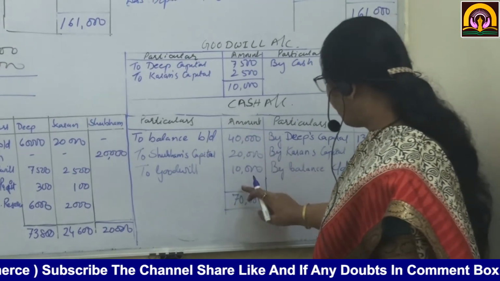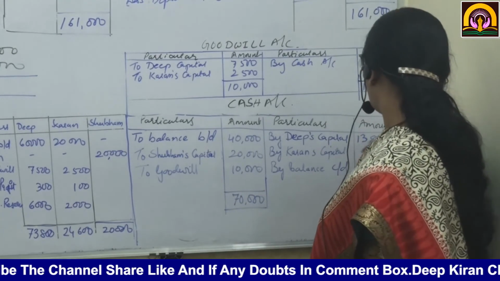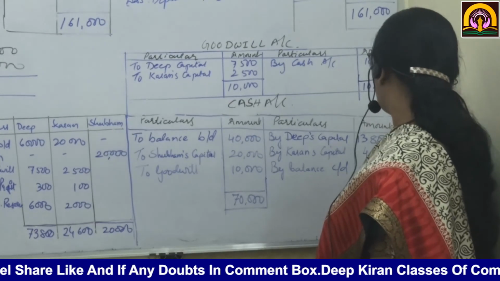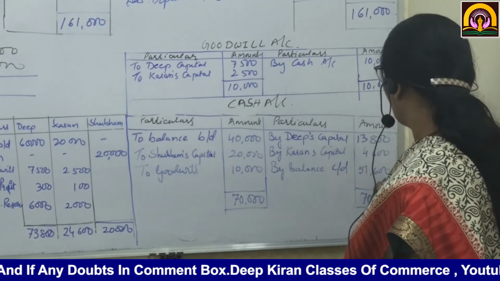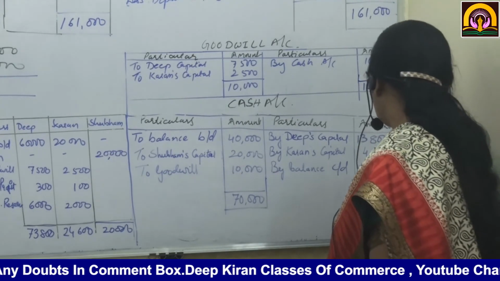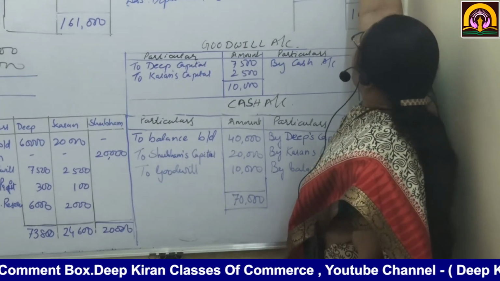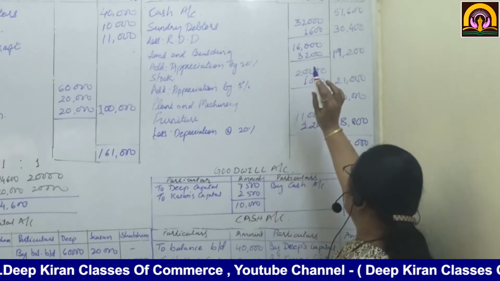Now see, the debit side total is 70,000 minus 13,800 minus 4,600. The remaining is 51,600. Okay, this balance we have taken here in the cash account, 51,600. Is it clear to you?